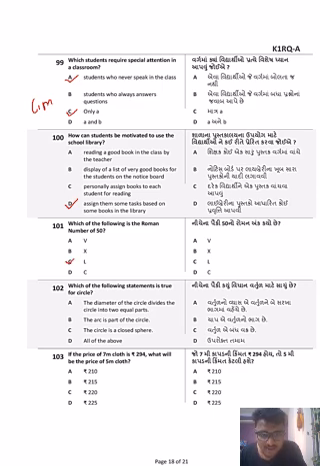Which of the following statements is true for a circle? The diameter of the circle divides the circle into two equal parts. Okay. Which of the following is true? The arc is a part of the circle. The circle is a closed sphere. All of the above. Okay. The diameter of the circle divides the circle into two parts. It is correct. Arc is a part of the circle. It is also correct. The circle is a closed sphere. Yes, it is a closed sphere. So the answer is all of the above.